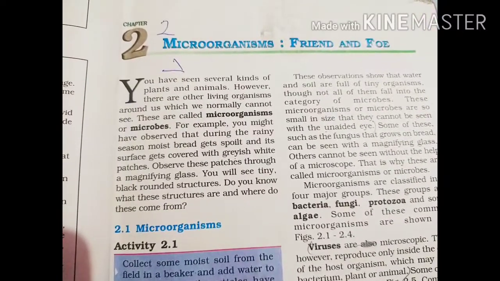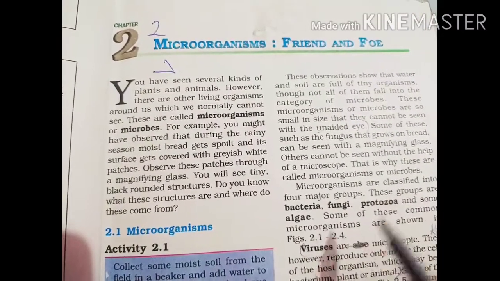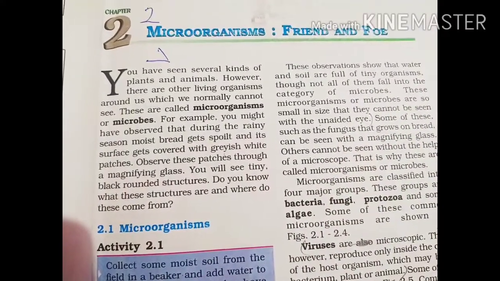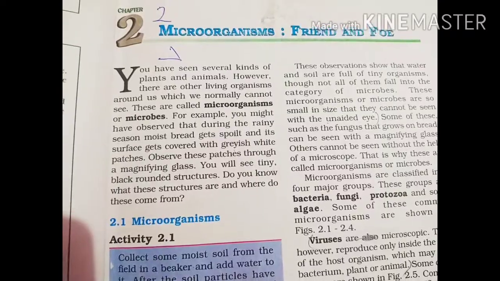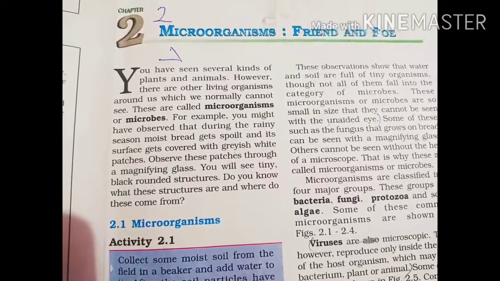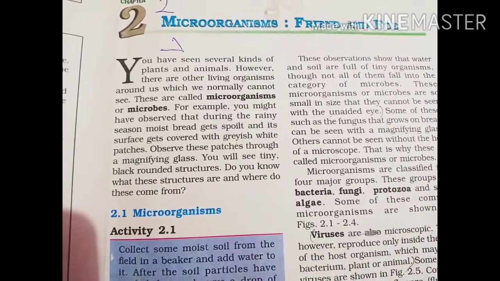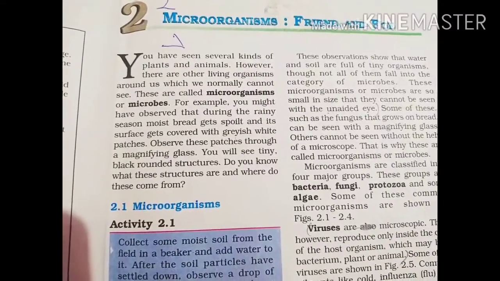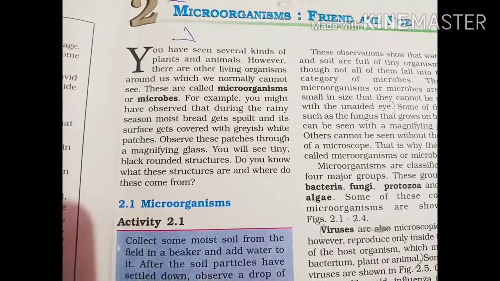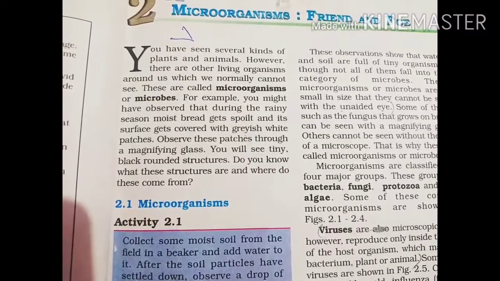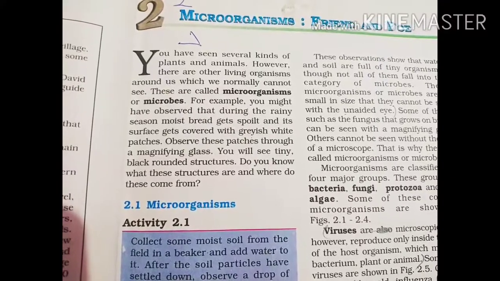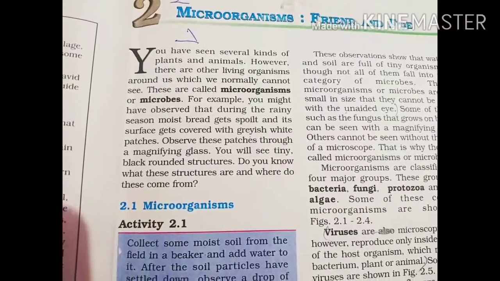So children, chapter 2, Microorganisms: Friend and Foe. We have already started this chapter, but I want to give a quick recap and then I will come to today's new topic. Microorganisms are very fine and minute living organisms, and they are not visible to our naked eyes.